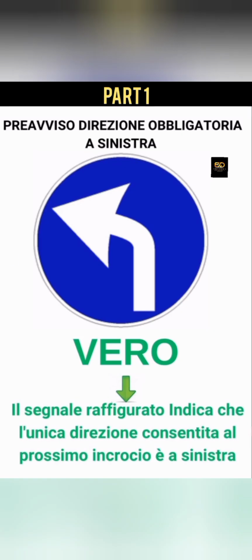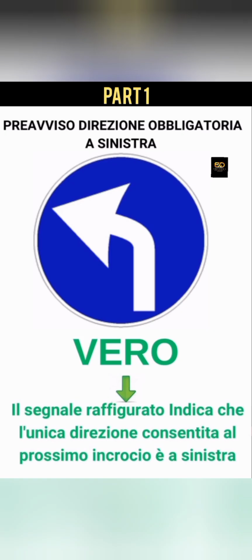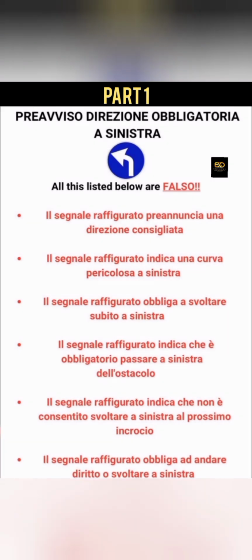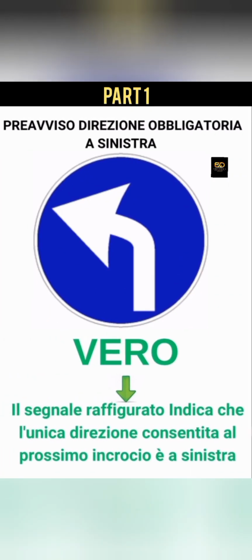It's true. He said the only direction that is allowed in the next junction is to the left. That is true. So they place this sign a little bit before the junction, and that is why it's called preavviso, because it comes very, very little before the junction. Unlike the other one that is called subito, like subito a destra, because it's placed exactly at the junction. The difference is very little, it's just like 5 meters before the junction. It's not like you may think, 500 meters. No, very, very little before the junction.